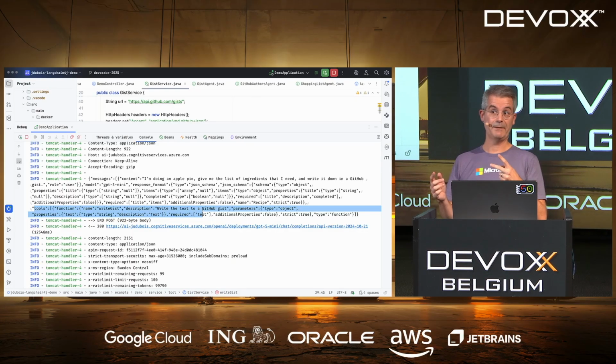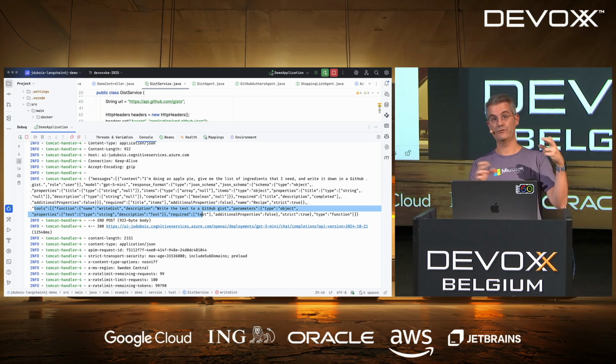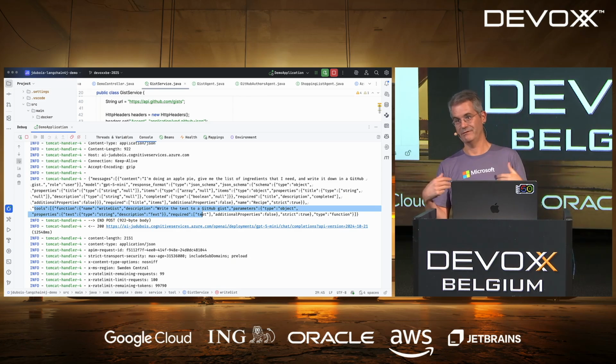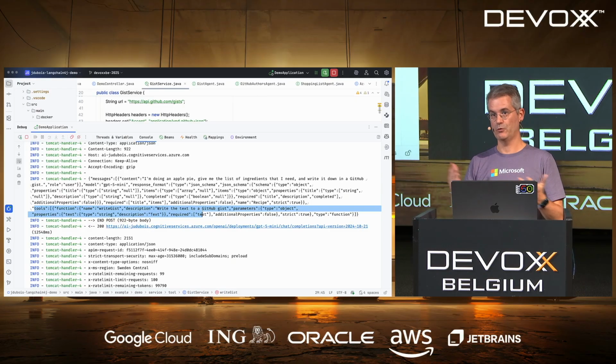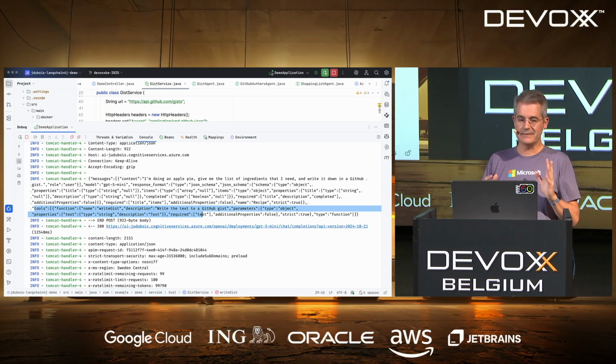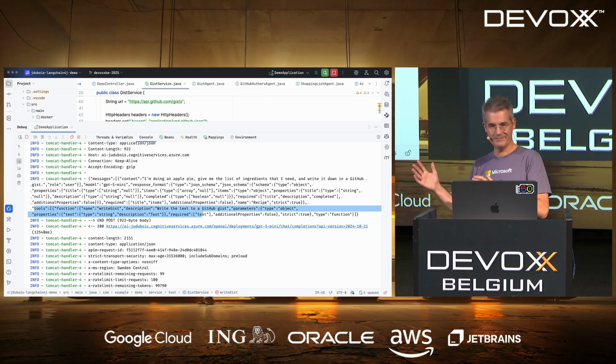The second thing is that it might confuse it. If you have got too many tools that do the same thing, the LLM doesn't know what to do. Maybe it will use the wrong tool. So don't abuse it, and that's what we will also see with agents. The goal is to give your agent the correct tools to do the job and not too many of them.